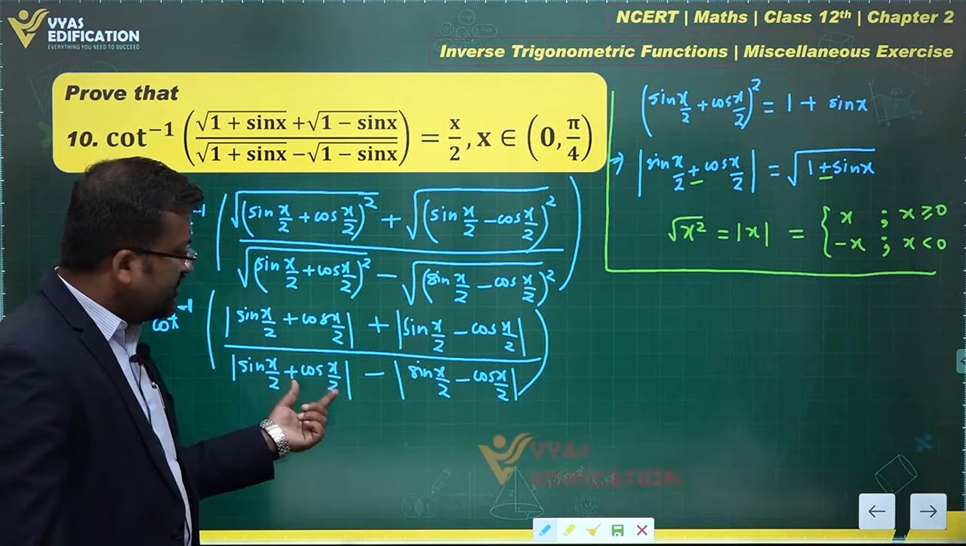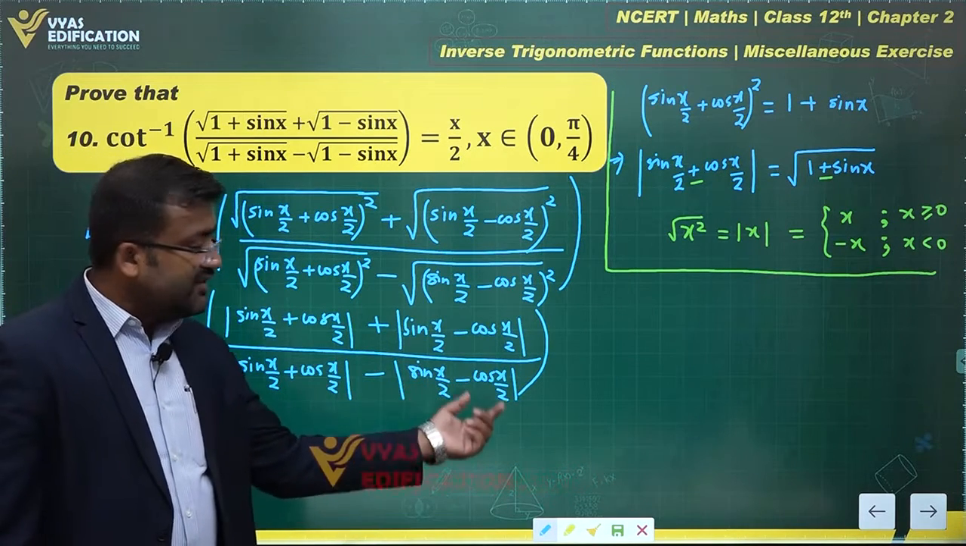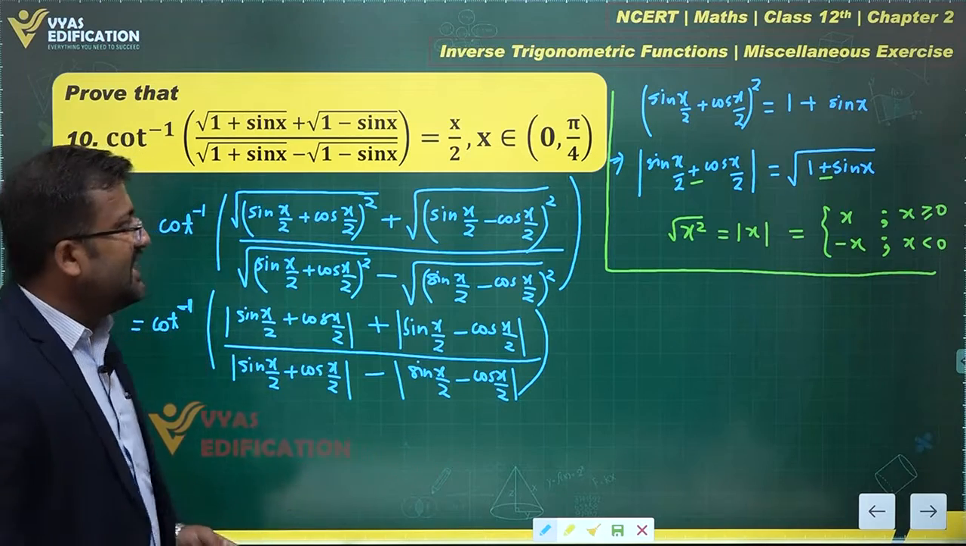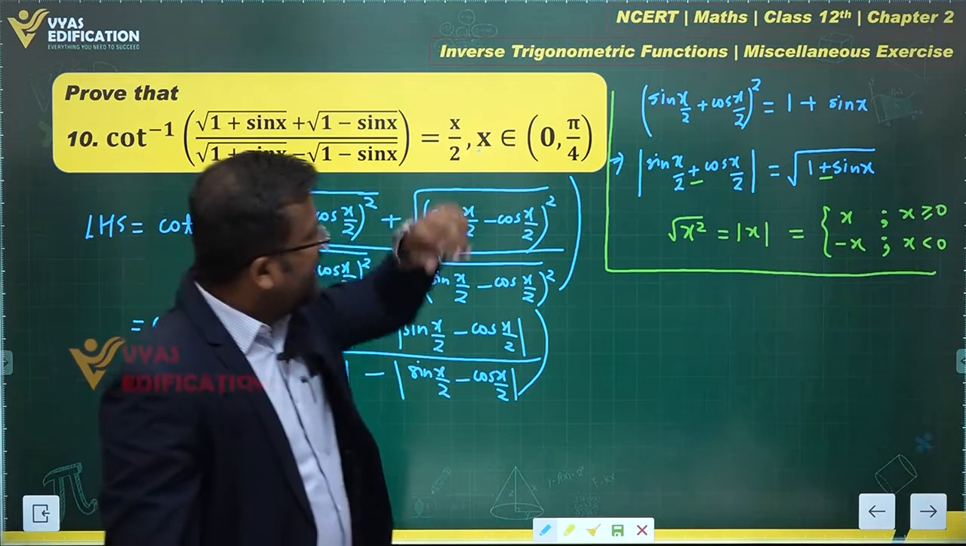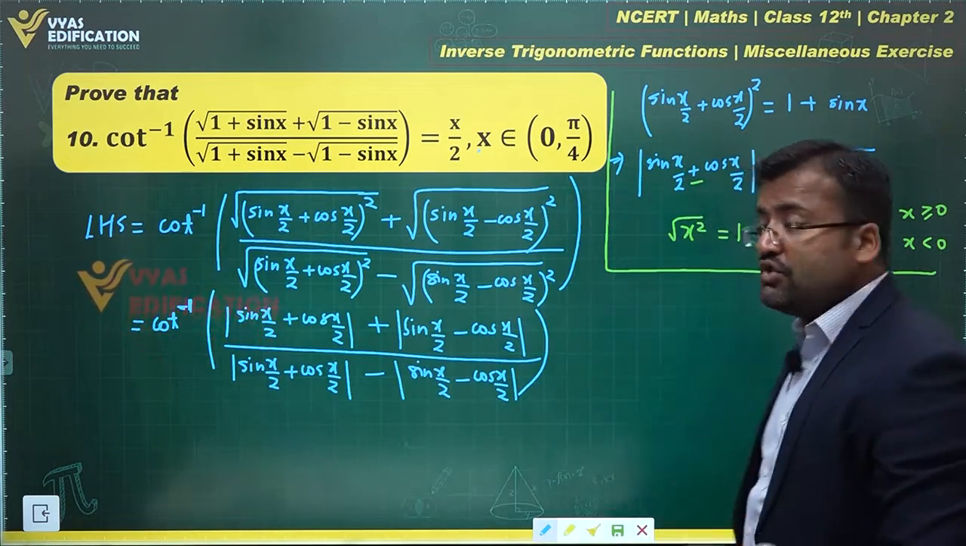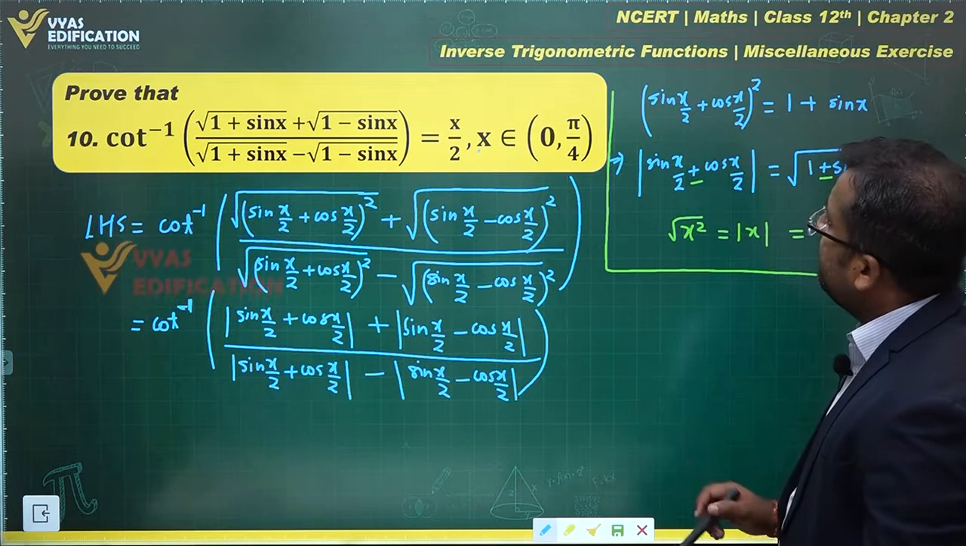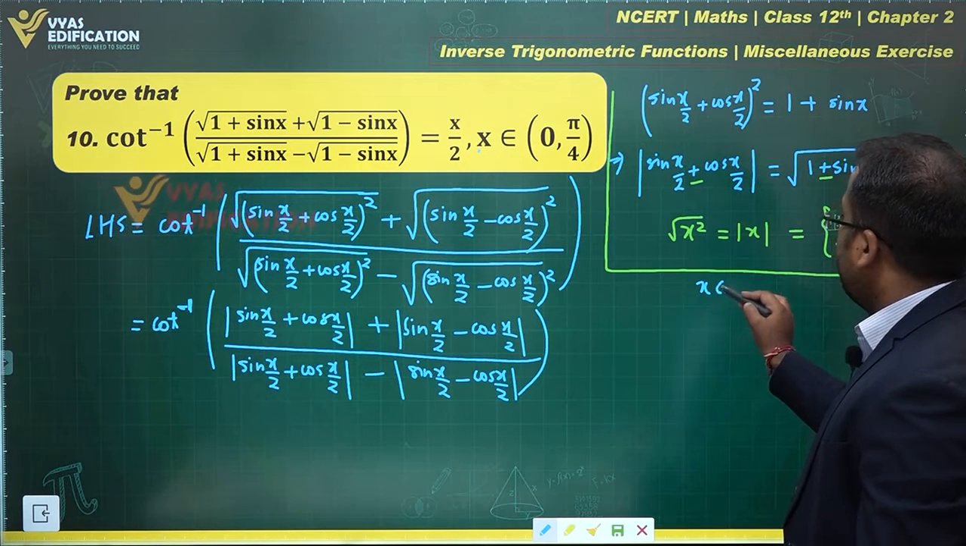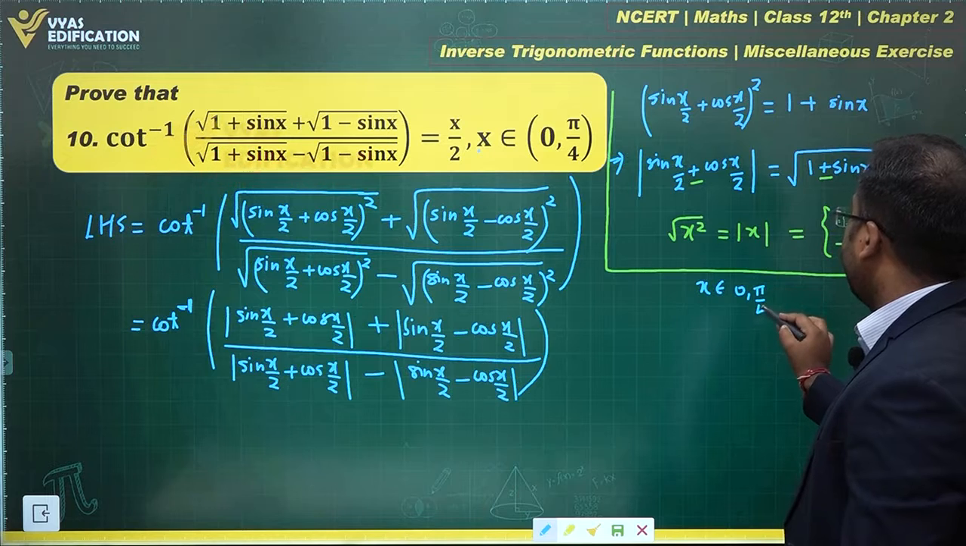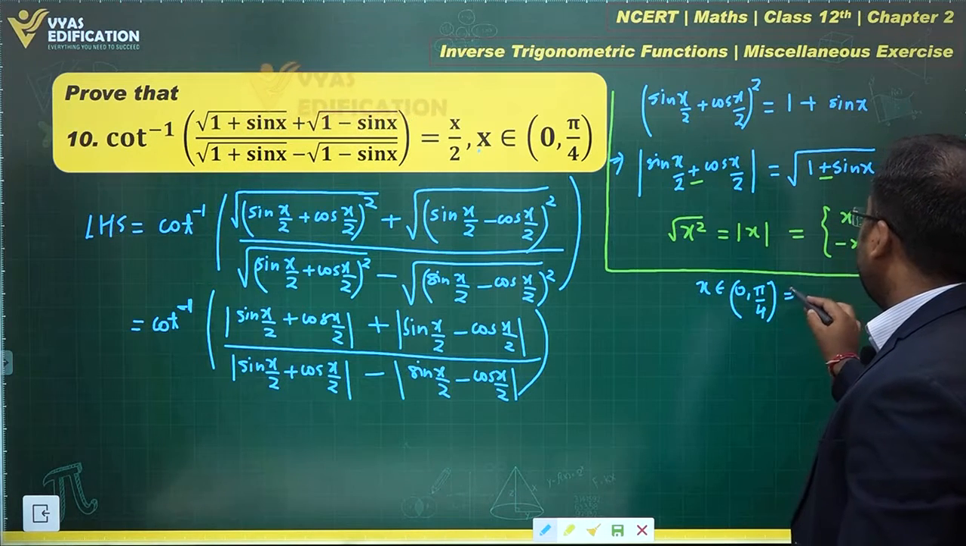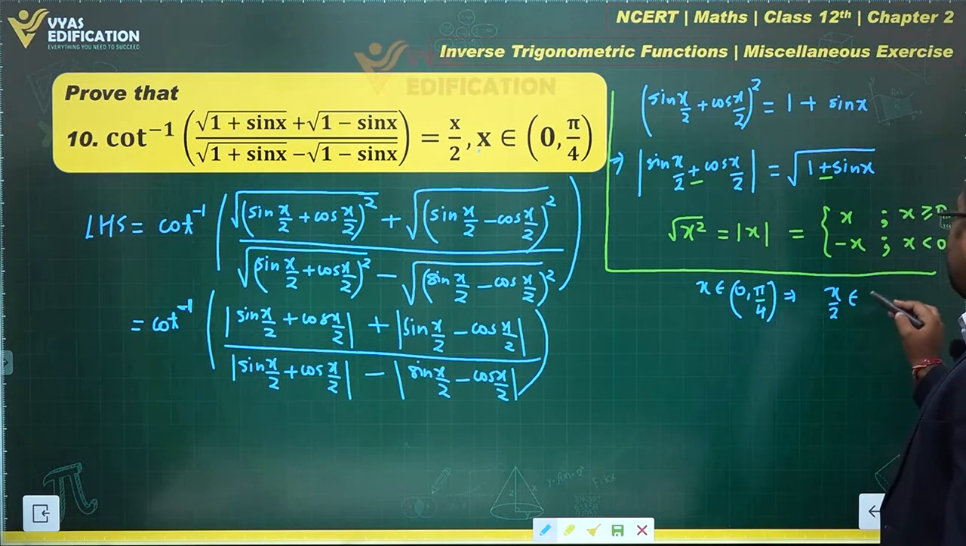Once you're okay with this much, then this sin x by 2 plus cos x by 2, is this value positive? This sin x by 2 minus cos x by 2, is this value negative? Let's analyze that. So for that we require the values of x. Since x belongs to 0 comma pi by 4, x by 2 belongs to 0 comma pi by 8.